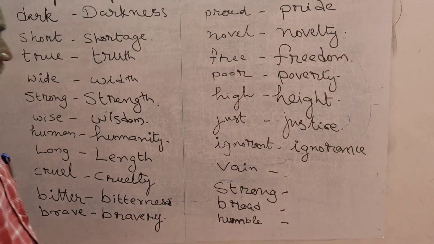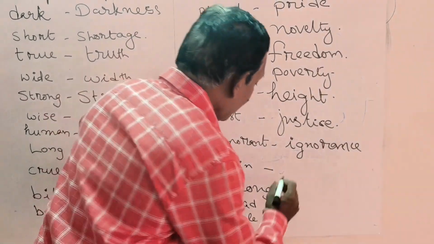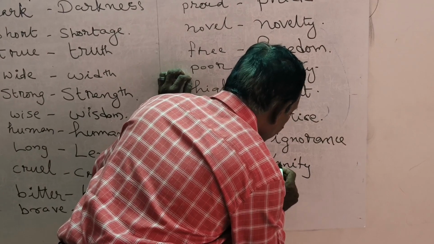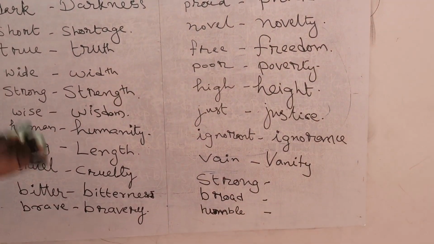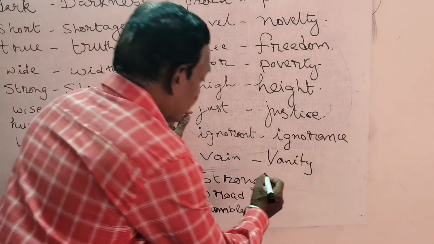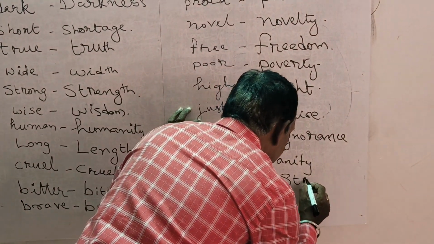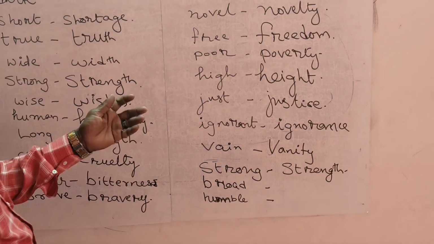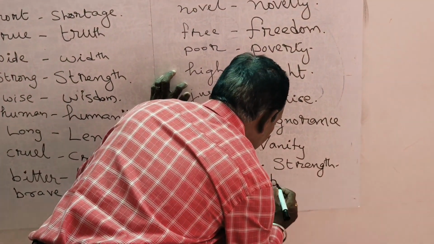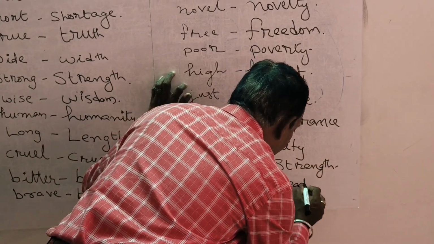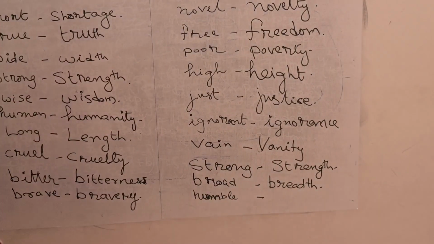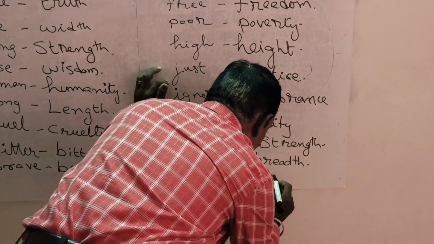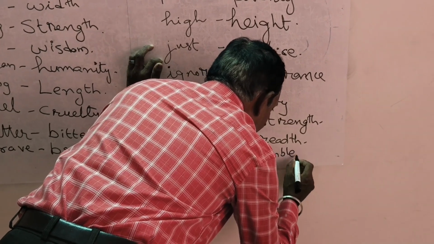Vain. The abstract noun for vain is vanity. Strong. The abstract noun is strength. Broad. Breadth is the abstract noun for broad. Humble. Humbleness is the abstract noun for humble.